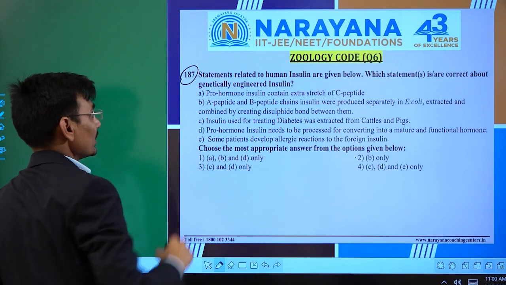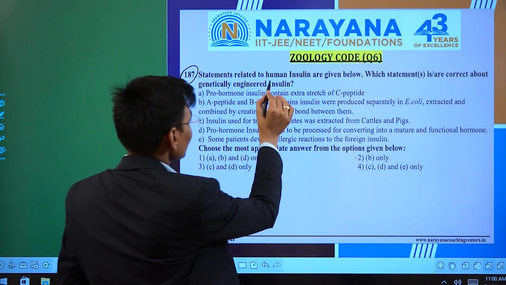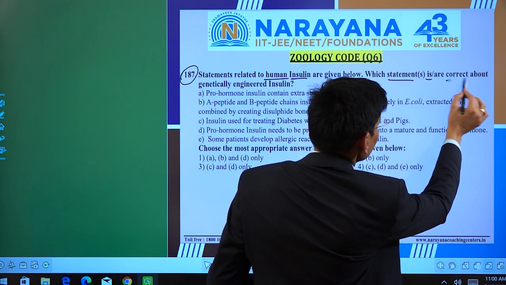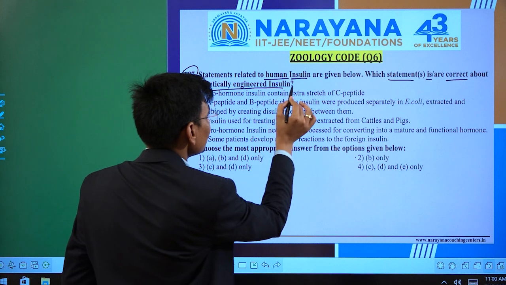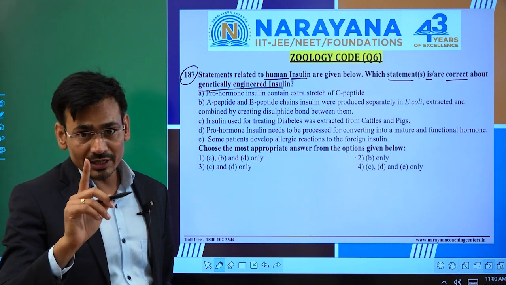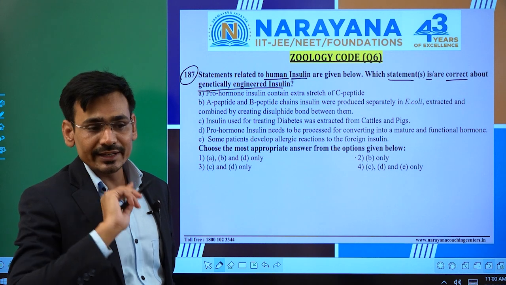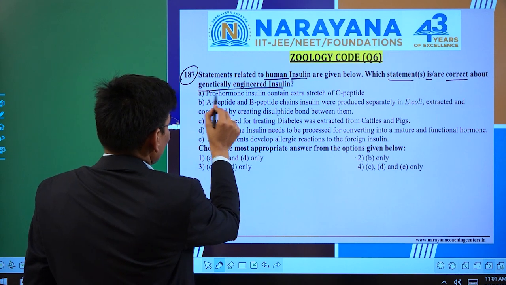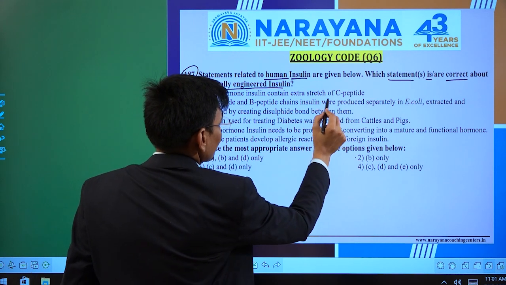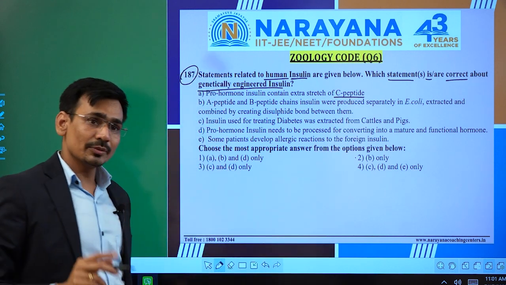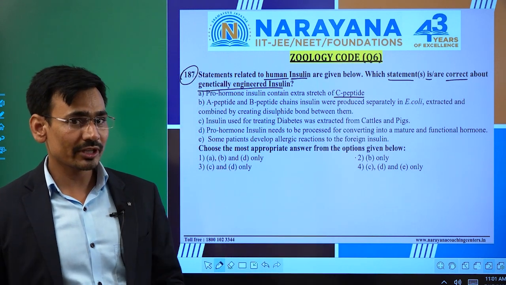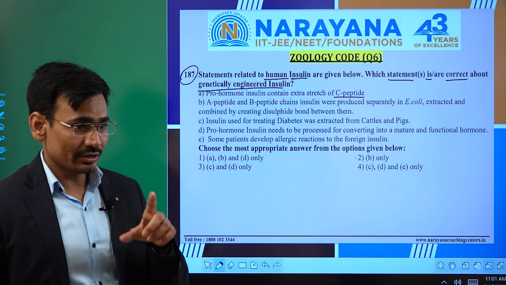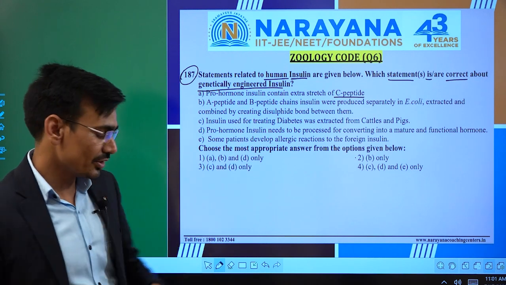Question number 187, a statement related to the human insulin. Okay, keep in mind which statement is correct about genetically engineered insulin. So you need to keep in mind the question is asking about only the genetically engineered insulin, right? So let's see the options. Pro-hormone insulin contains extra stretch of C-peptide. So we know that the pro-hormone insulin contains the extra C-peptide, but only in case of when insulin is going to be synthesized within our body, right? But the question is asking about the genetically engineered insulin, right?